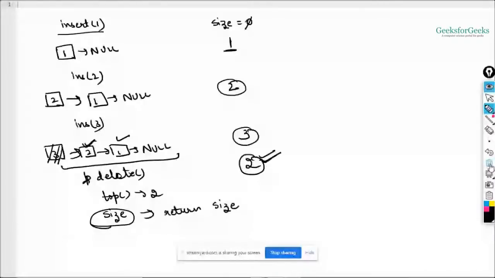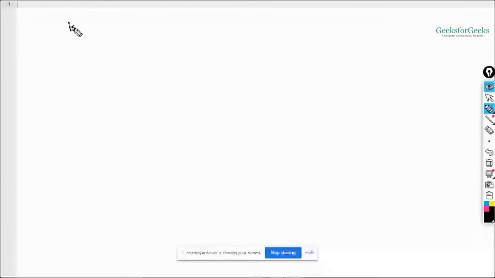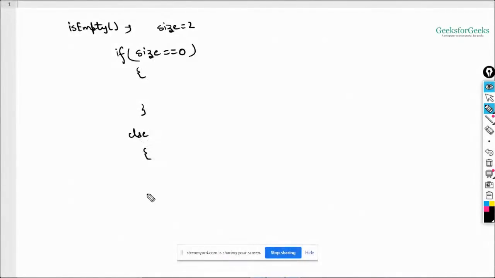Okay, now let's check for is empty. So what should my is empty function do? It should check for size. Your size was 2 in this case, as we have just seen. So if your size is 0, we have seen this thing before as well, right? You need to do something, else you need to do something else. In this case, if your size is 0, it basically means that there are no nodes inside the list. Just return true, that yes, my list is empty, like my stack is empty. Otherwise, return false. And this one is also done in O of 1, because we are just putting these two statements here, and it is taking constant time again.